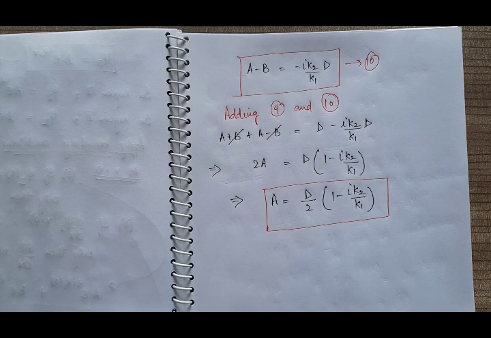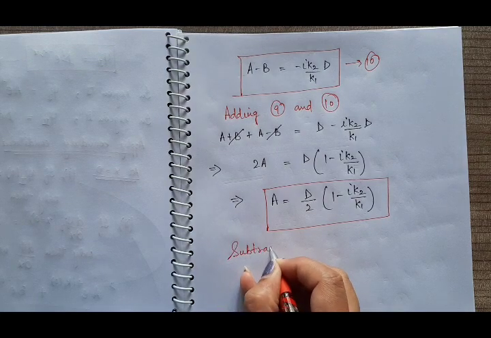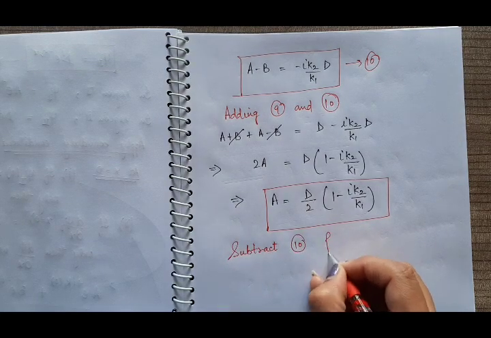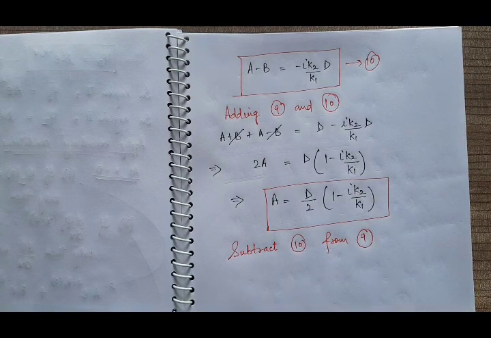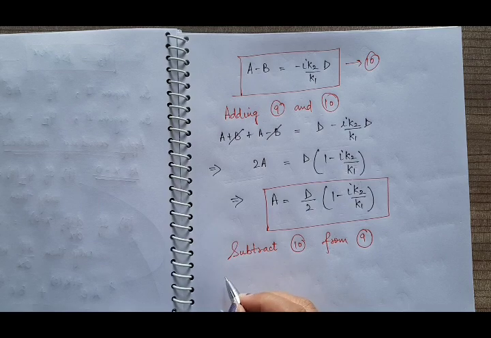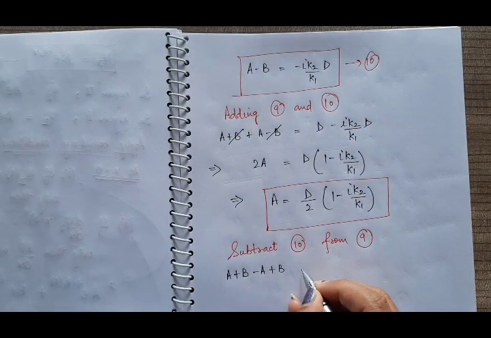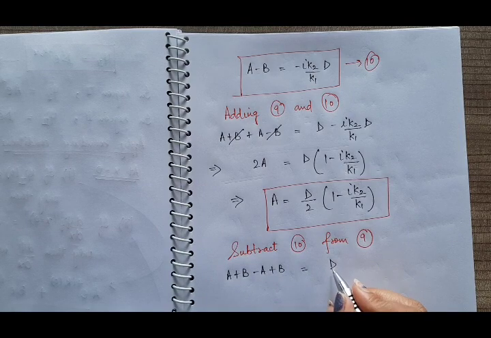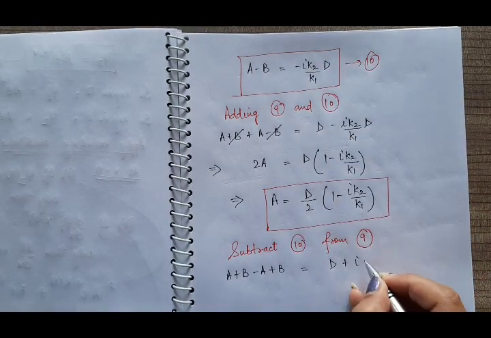So next is, subtract 10th from 9th. So now what will happen, we have a plus b, the 9th equation, minus the 10th, that means minus a plus b, equal to the right hand side of 9th minus the right hand side of 10th, so minus and minus will be plus.